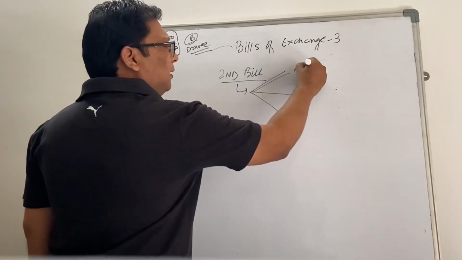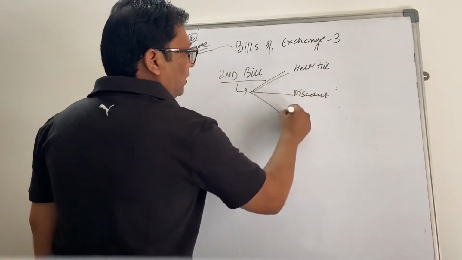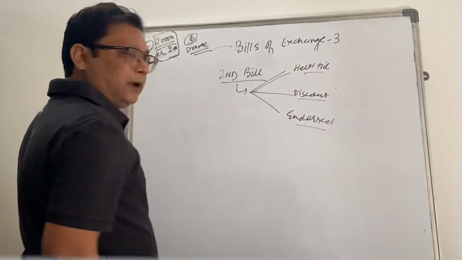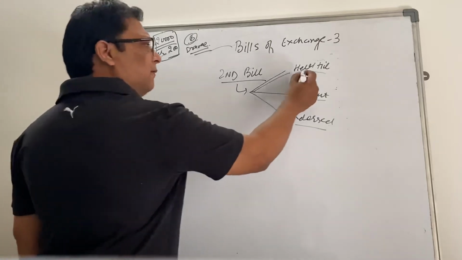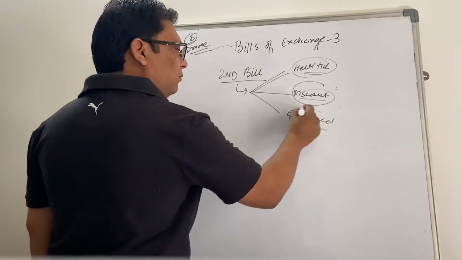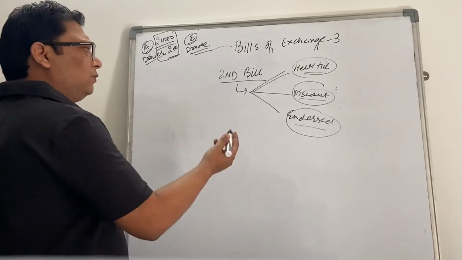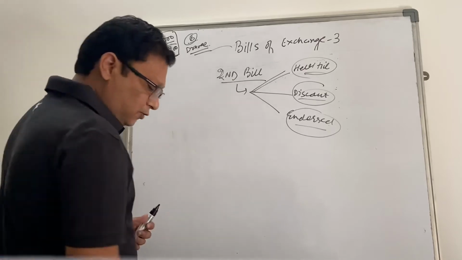It can be held till maturity, it can be discounted, or it can be endorsed. So these entries will remain the same, right? Irrespective of whether it is the first bill or second bill, which we have covered in session 2 or earlier in session 3. So we need not cover those. Depending upon the circumstances, you can accordingly pass those entries, right?